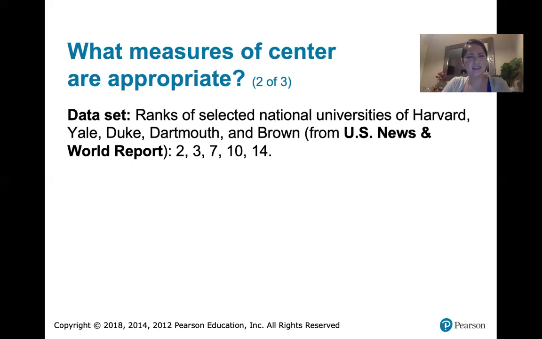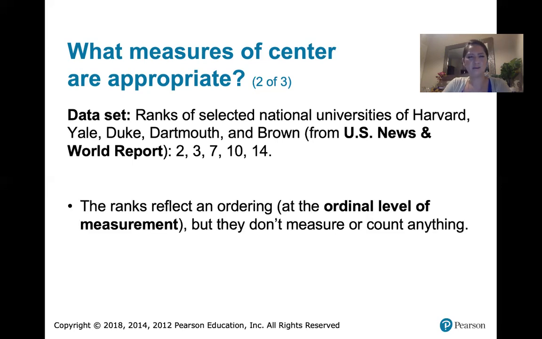And then we said mean, median, mode, and then mid-range. Is it appropriate to take the top rank and the bottom rank, add them together and divide by 2 to get a sense of the center of that data set? And I hope you said no. These are ranks. They reflect an ordering, but the difference between 2 and 3 is not necessarily the same as the difference between a ranking of 10 and a ranking of 11. They don't measure or count anything. So the only measure of center that really makes sense is mode.